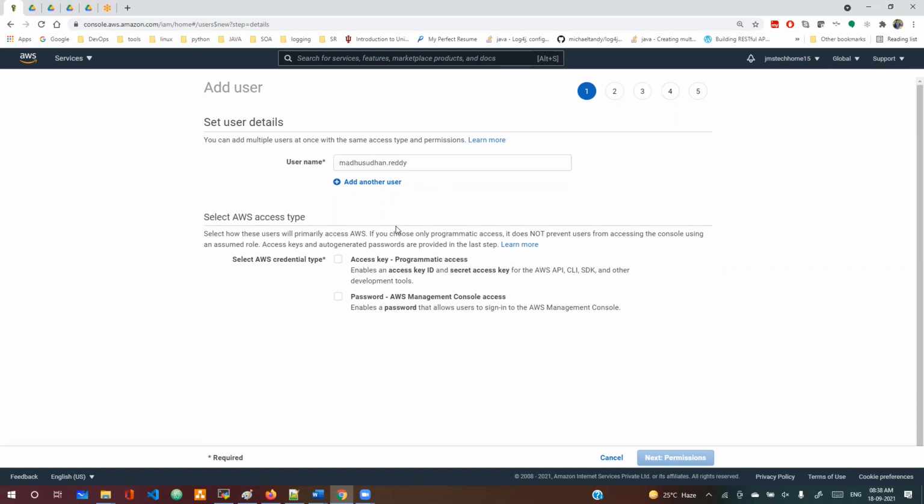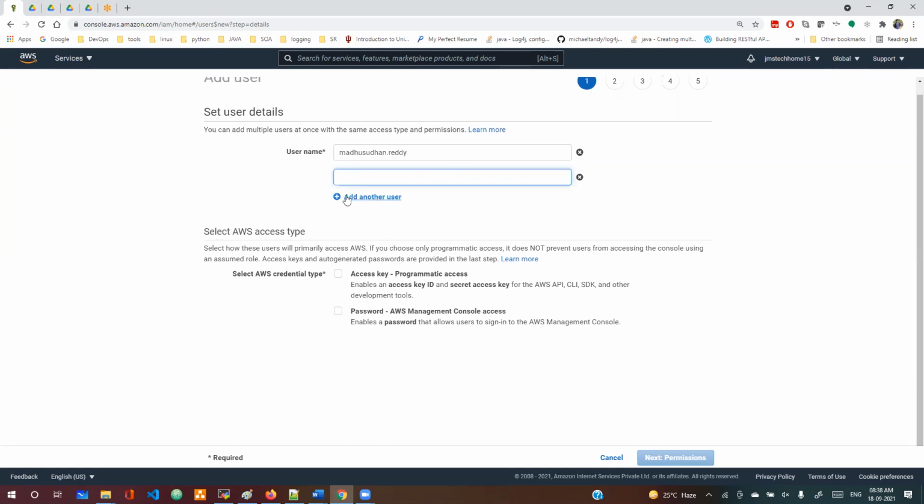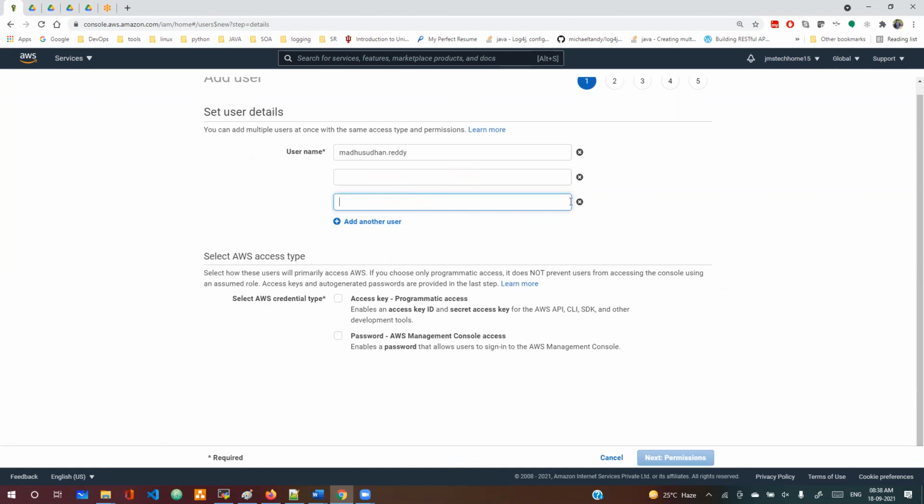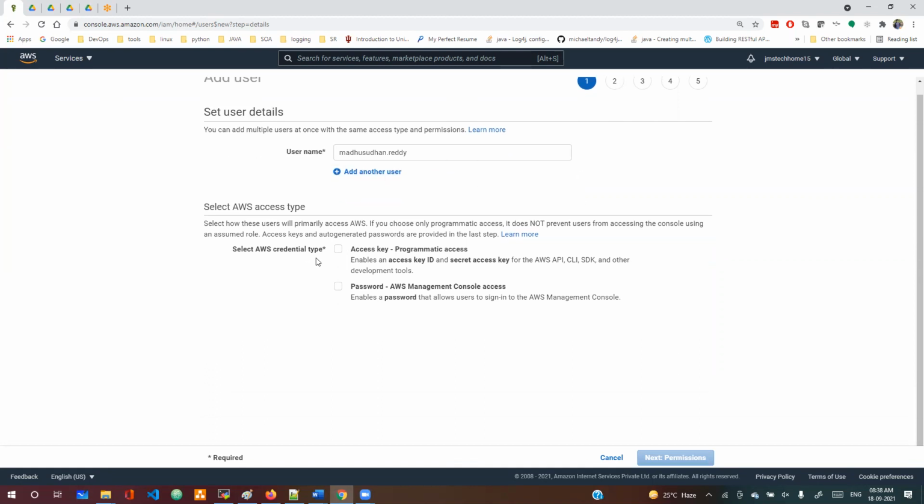If you want to add multiple users, you can add multiple names here, but let's keep it one at a time. We can provide an access key for programmatic access, and a password for AWS console access. AWS console access means this console we are accessing right now. What is programmatic access?